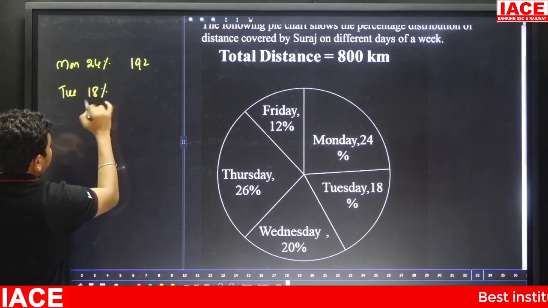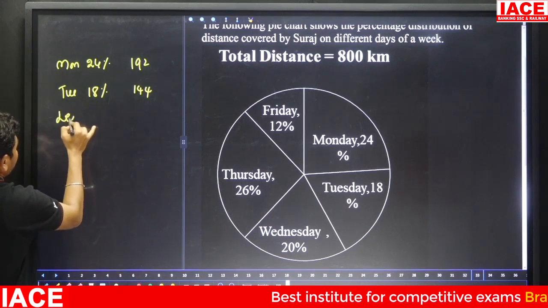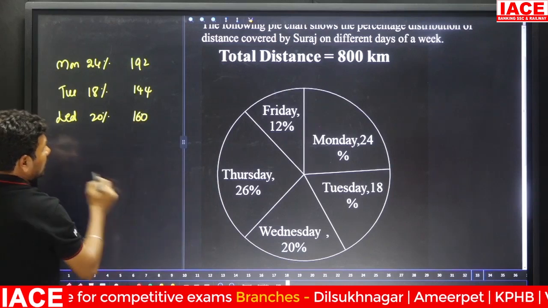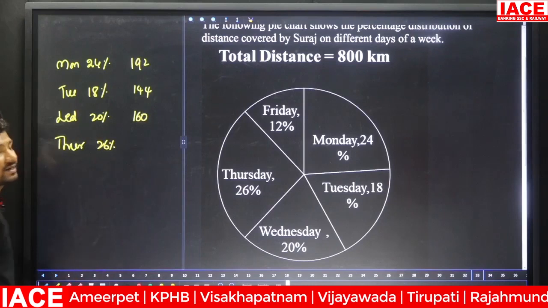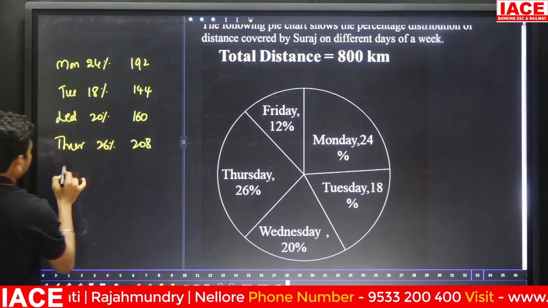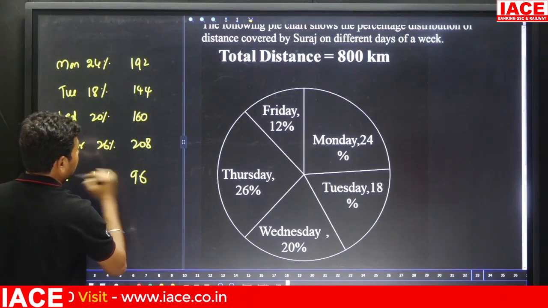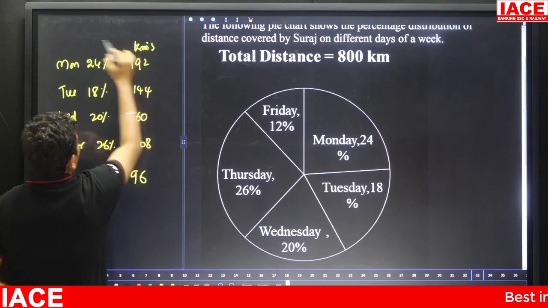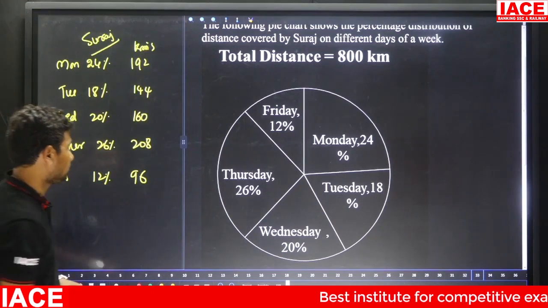Next, Tuesday. Tuesday is 18%, which is equal to 144 kilometers. Next, Wednesday. Wednesday is 20%, which is 160 kilometers. Next, Thursday. Thursday is 26%. 26 into 8: 8 sixes are 48, 8 twos are 16, which gives 208 kilometers. Next, Friday. Friday is 12%. 12 times 8 is 96 kilometers. These are the kilometers covered by Suraj.